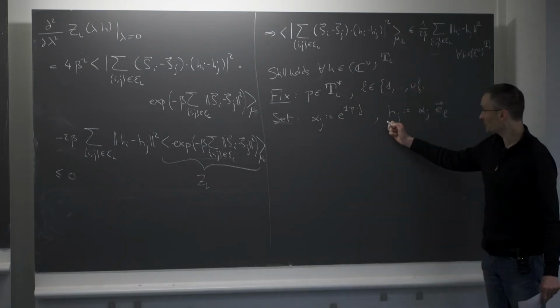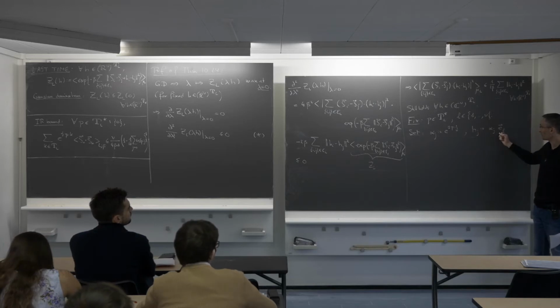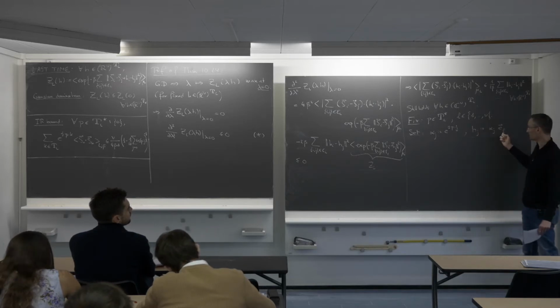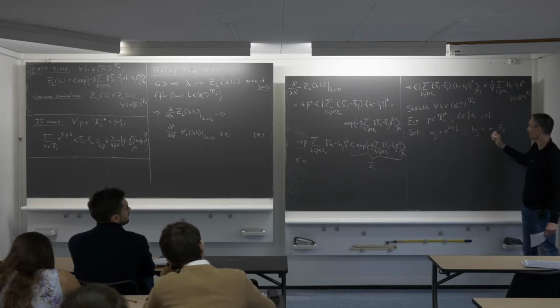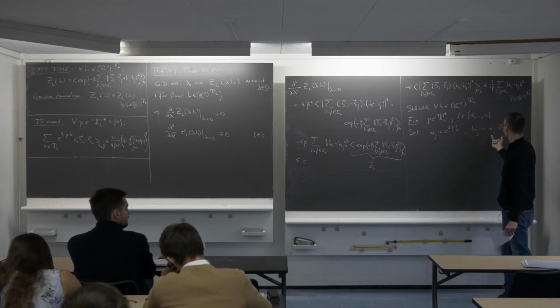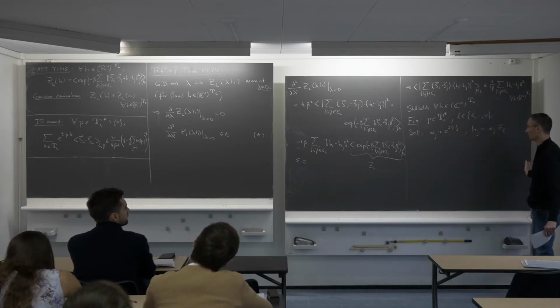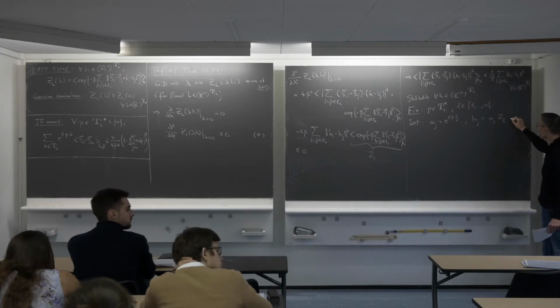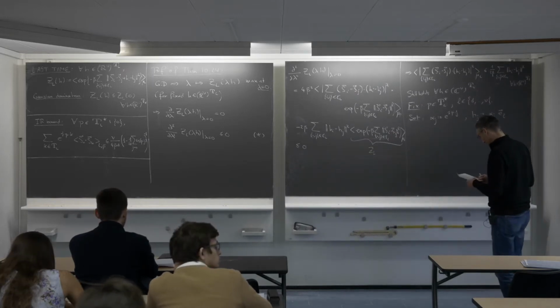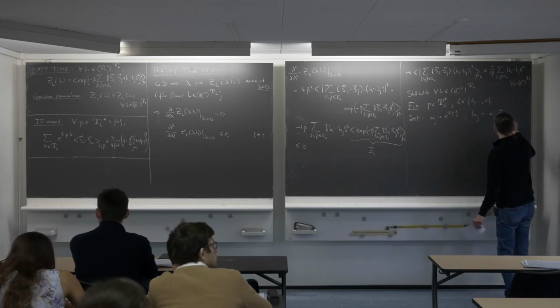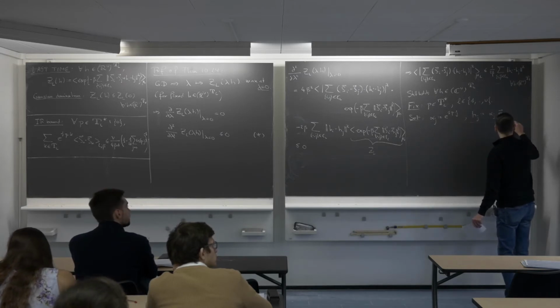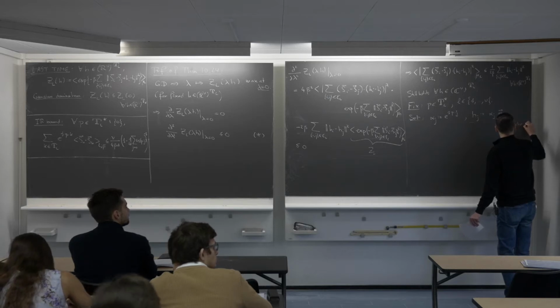Okay? All the hj's are vectors in R nu, and I chose them to be all along the L's coordinate axis for simplicity, where I have a fixed L. The component of hj along this L's coordinate axis is just given by this plane wave e to the i p j. Okay? That's a choice that I make for hj, and this turns out to be the good one. So this is just the L's vector in the canonical basis of R nu.